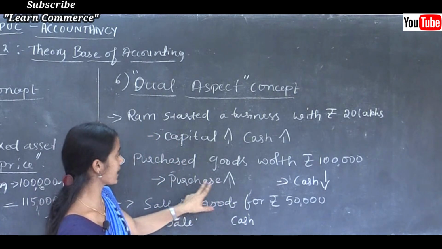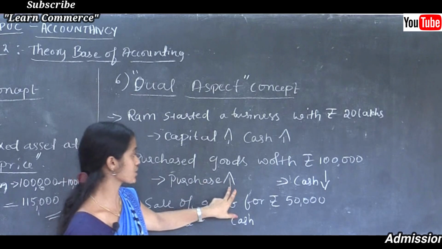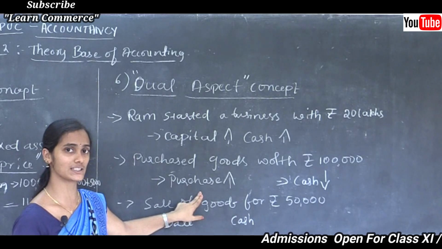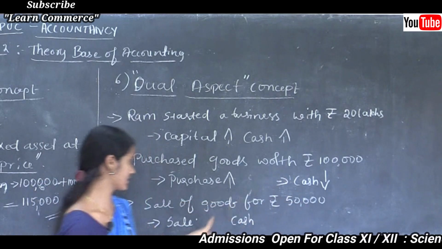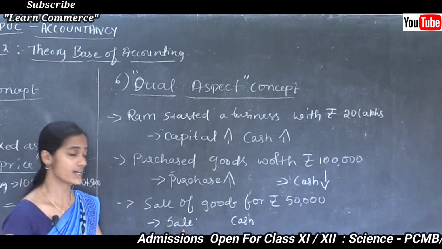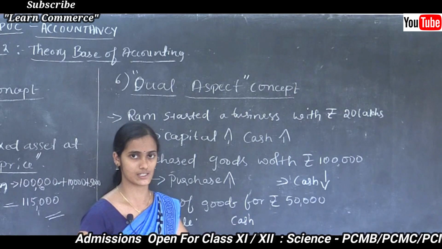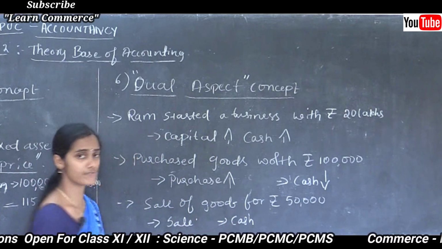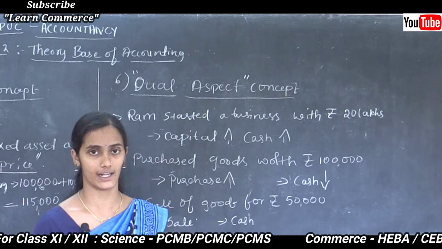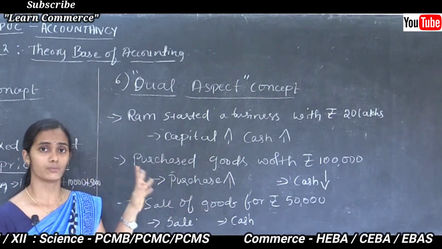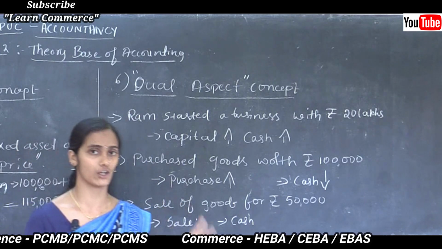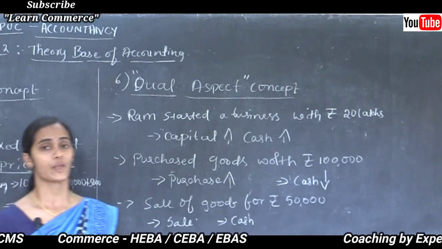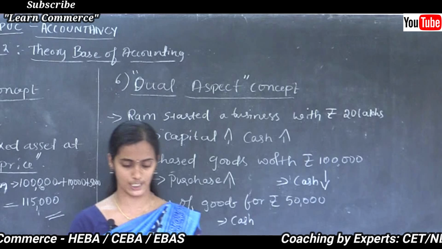Here you can say that purchase is considered as stock also. Your stock increases, cash decreases. Purchase means you can consider stock increases, cash decreases. Sales means revenue increases, cash also increases. Like that, each and every transaction affects two different accounts, because now most of the organizations are following this double entry system of accounting based on this dual aspect concept. One is taking aspect, another one is giving aspect.